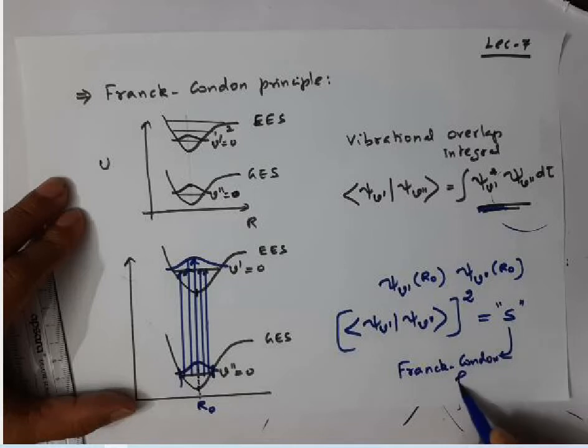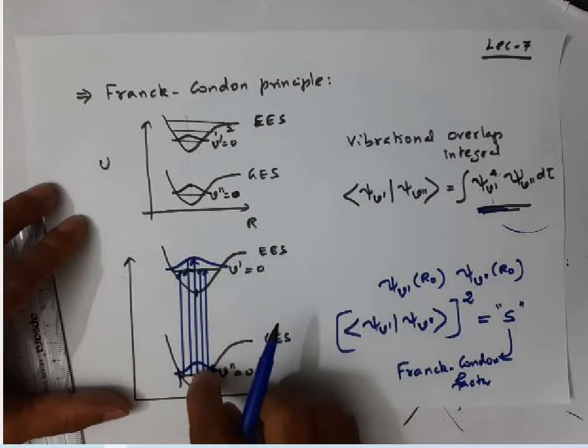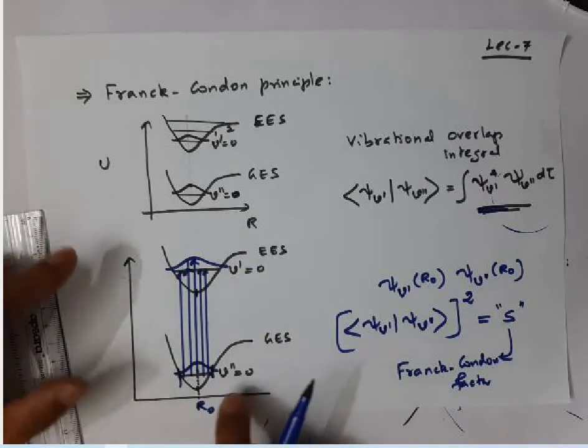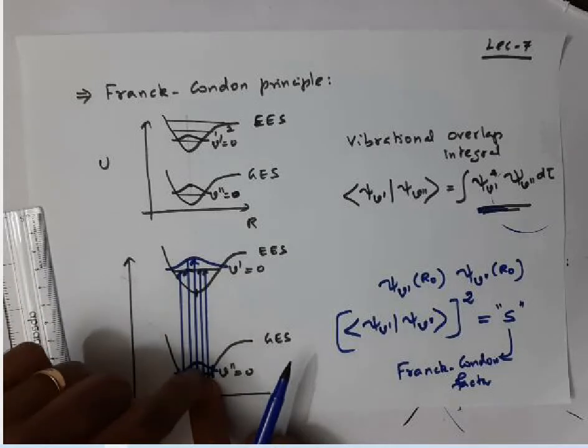Franck-Condon factor. Don't think that when you draw a transition, normally we put only a single line, which means we are taking the overlap of the wave functions at one particular internuclear distance.